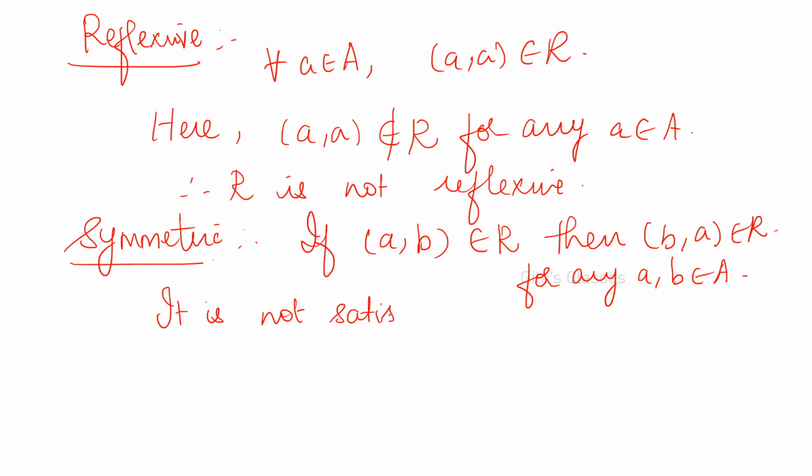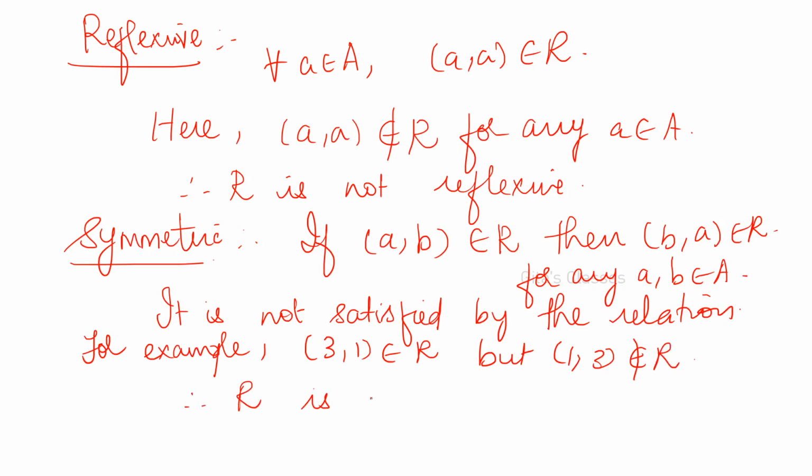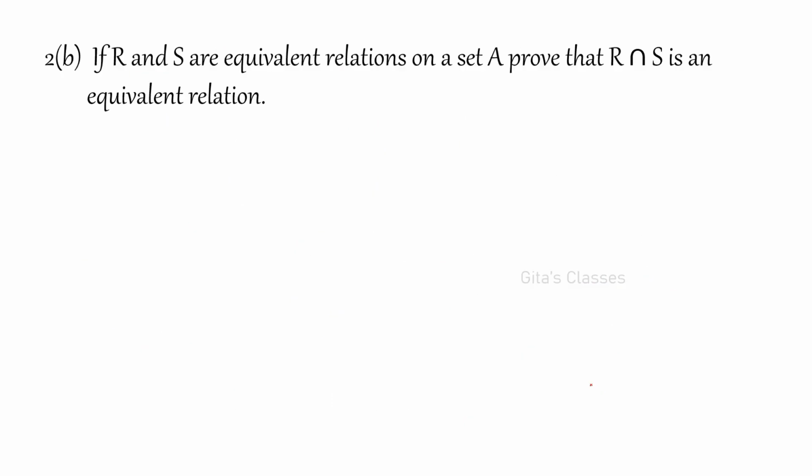For example, you can say (3, 1) belongs to R, but (1, 3) does not belong to R. Therefore R is not symmetric. Right? Therefore next is 2b.